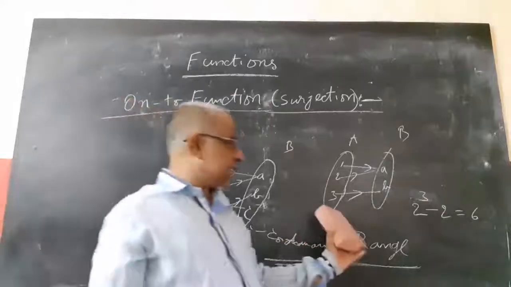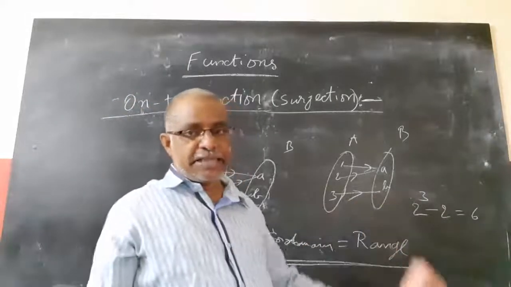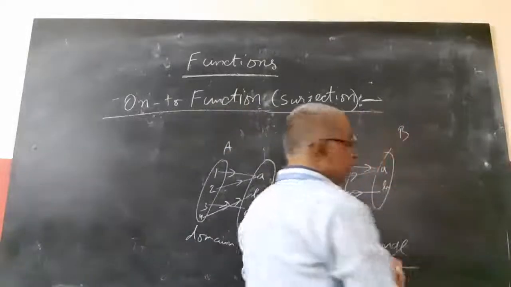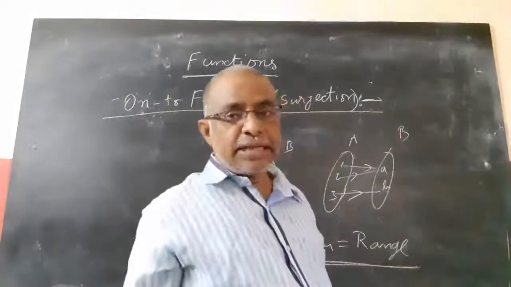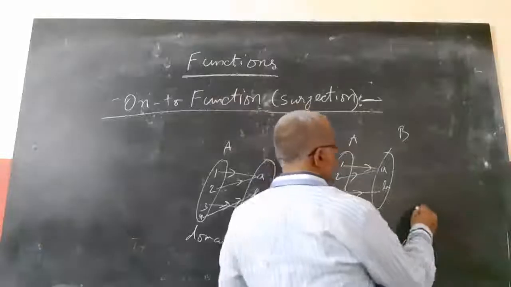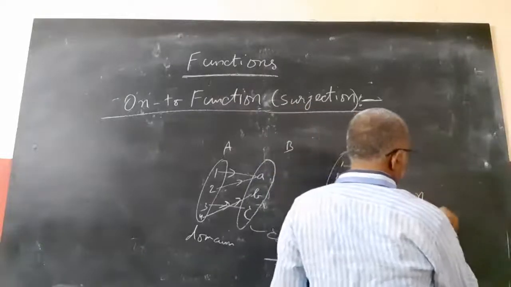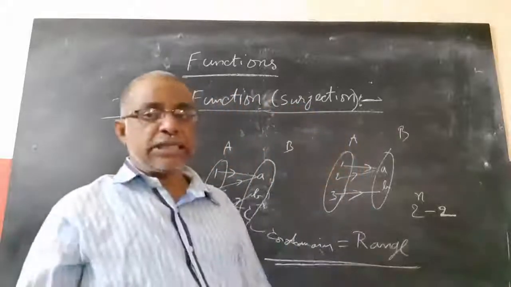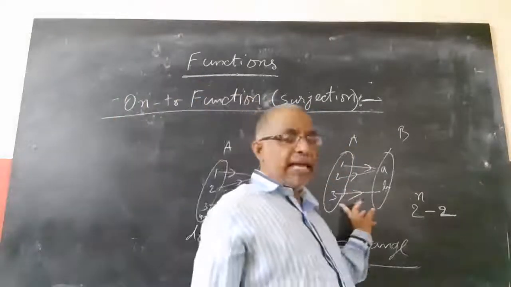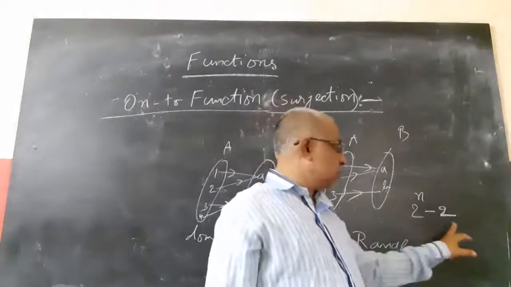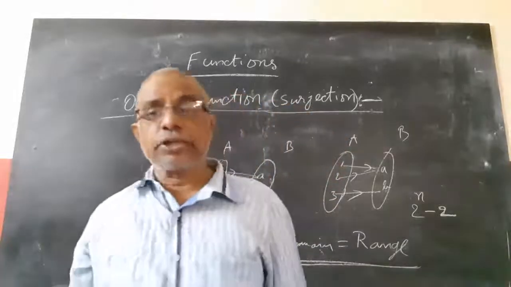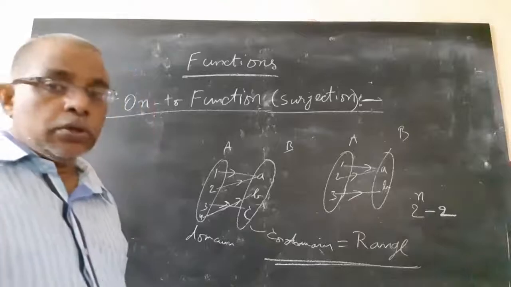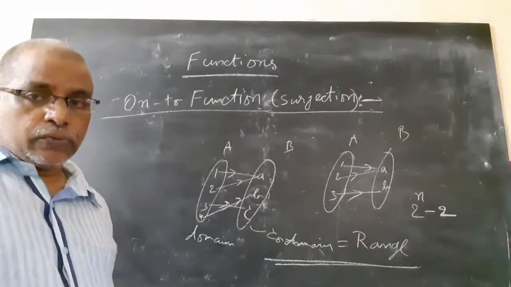Here A has 3 elements and B has only 2 elements. Like this, if A has n elements and B has only 2 elements, then the number of onto functions is 2 power n minus 2. So this is the onto function.